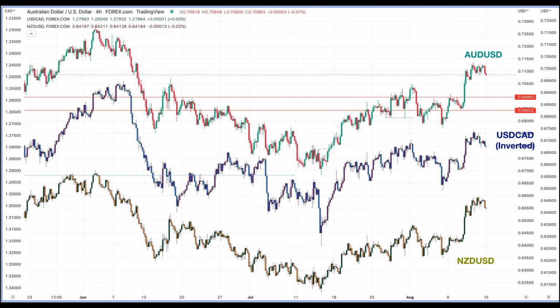Here in this graph, we compare the Aussie USD, the US CAD, and the Kiwi dollar, the New Zealand dollar pair. Of course, as you may know, the Aussie, the CAD, and the Kiwi are commodity currencies, and it's easy to compare them in such a manner by putting them in the same chart. Note that the US CAD is inverted. Currently we are overbought in these three markets, so we would like to see a retracement down ahead of the FOMC on Thursday, and we may evaluate opportunities from clean setups on any of these three markets.